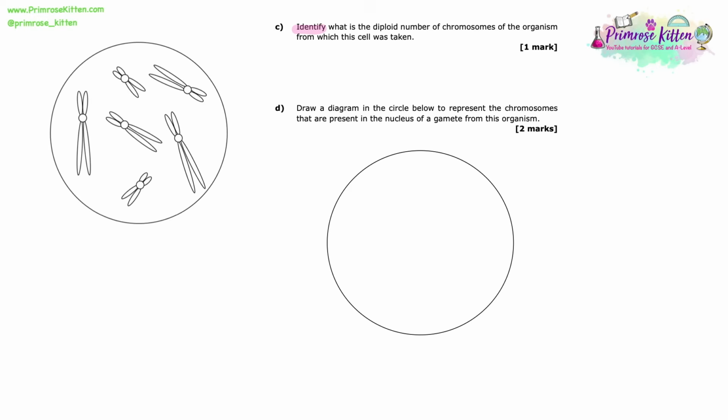Identify what is the diploid number of chromosomes of the organism from which this cell was taken. Diploid meaning the full number of chromosomes. So this cell was taken from an organism. We're just being asked to say what the diploid number of chromosomes is of that organism based on what this cell tells us. So there are 3 pairs of homologous chromosomes, 6 chromosomes in total, so our diploid number is 6. Can't just say 3 pairs because it asks for the actual number.